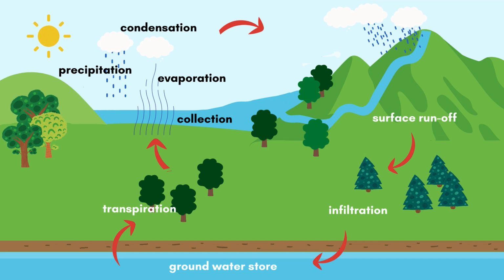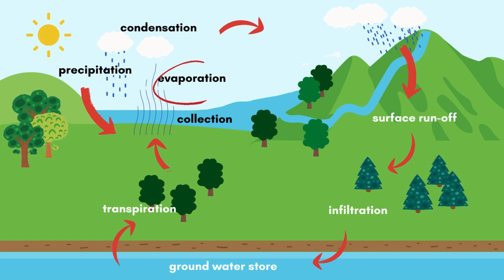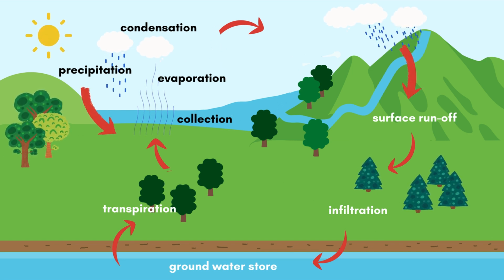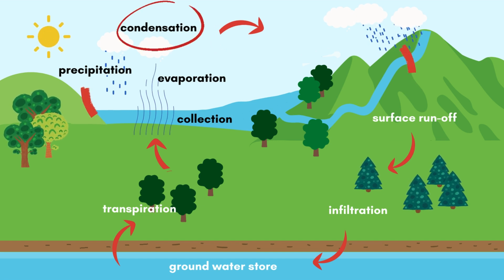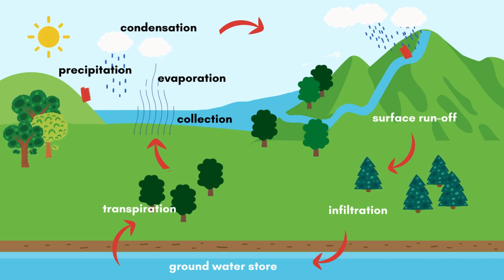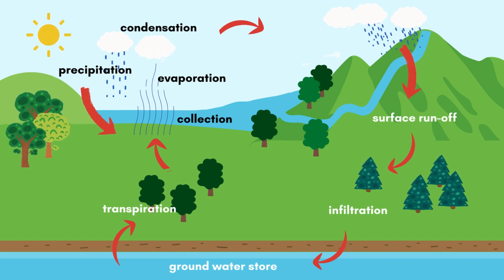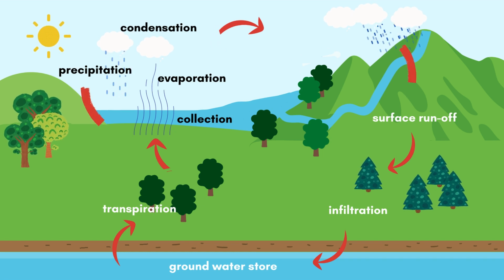Let's recap. The cycle starts with evaporation. The sun's heat causes water from bodies of water to evaporate. Then comes condensation. As the water vapor rises into the atmosphere, it cools and condenses to form clouds. This leads to precipitation. In precipitation, the condensed water droplets in clouds become heavy and fall to the ground.